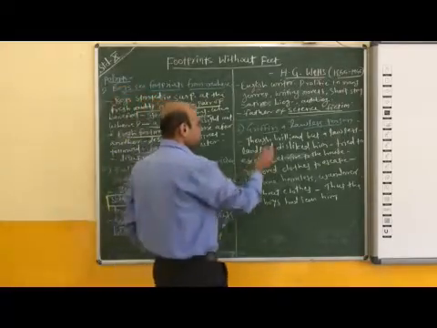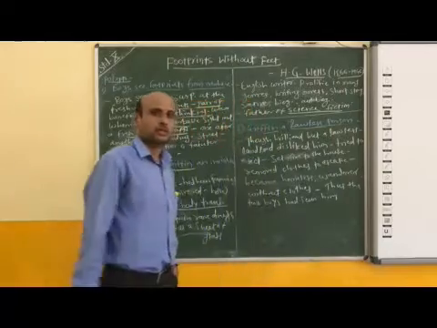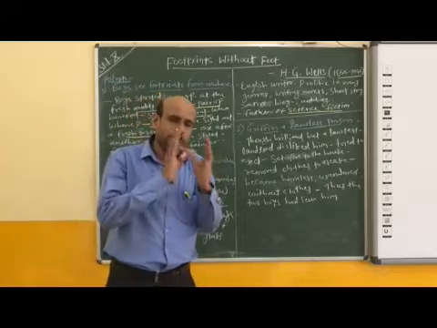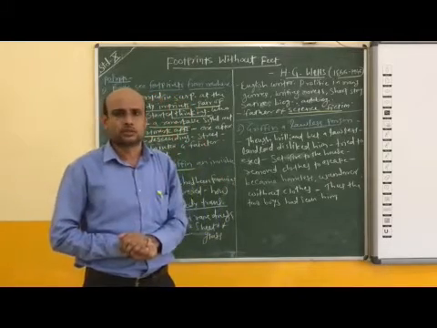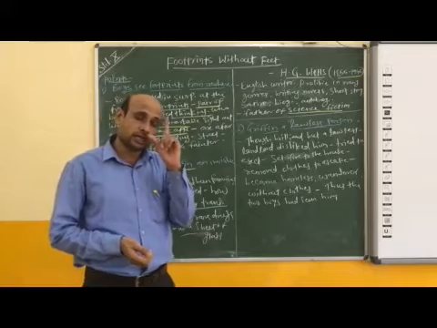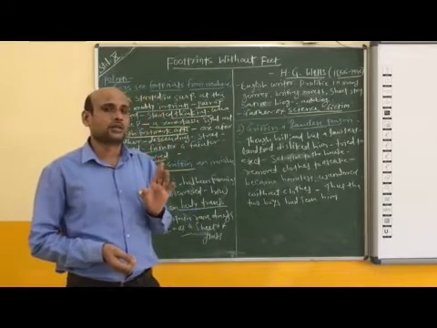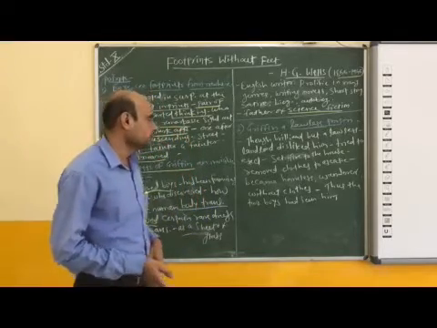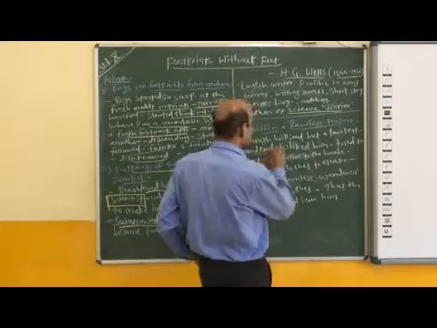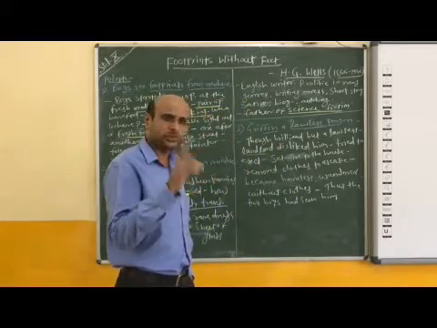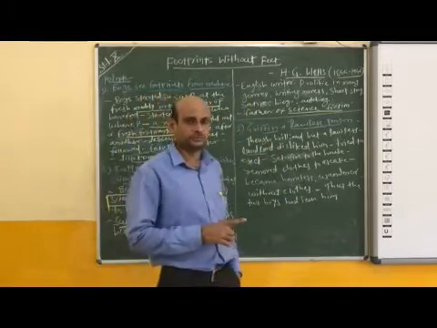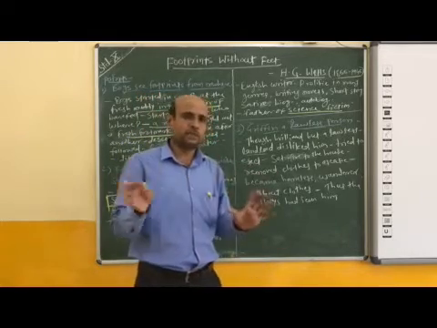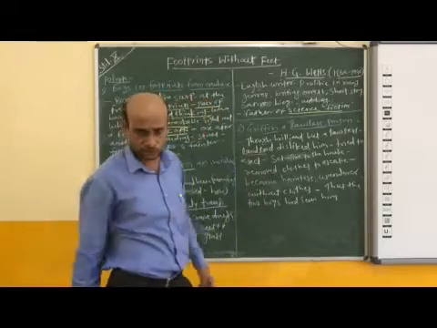Next, this invisible man was no doubt a brilliant, intelligent scientist, but he was a lawless person. How was he a lawless person? Not good by nature. His landlord, the owner of the house, disliked Griffin, and the landlord tried to eject him. Eject means throw out of the house.